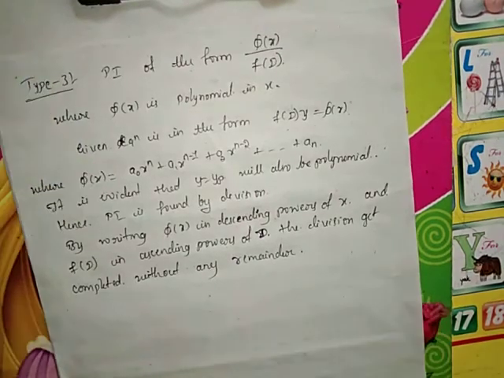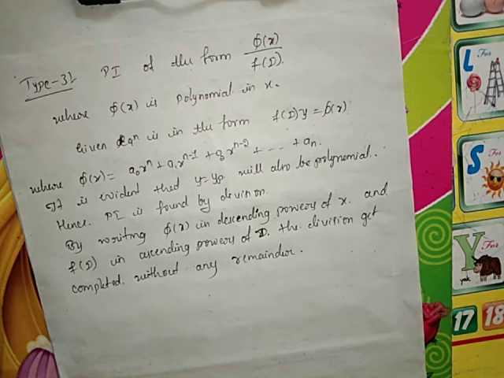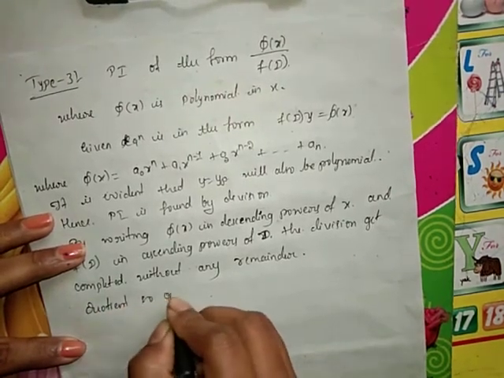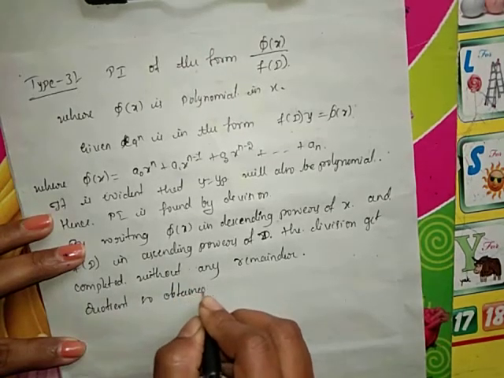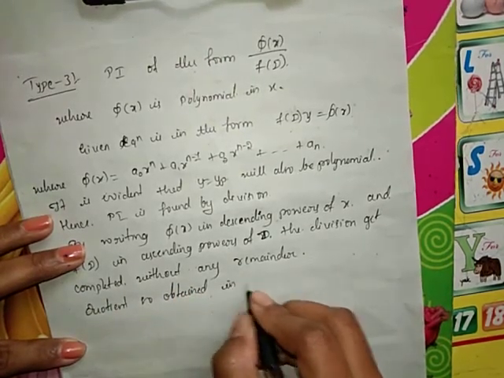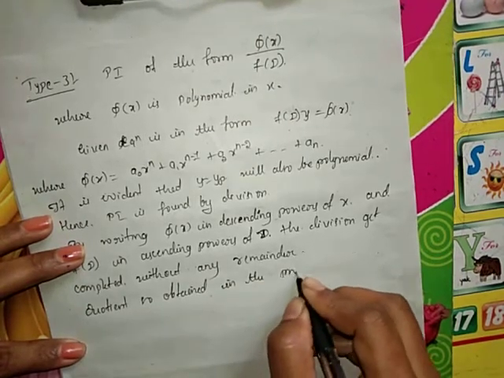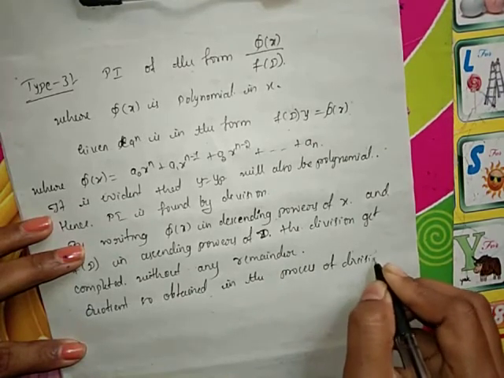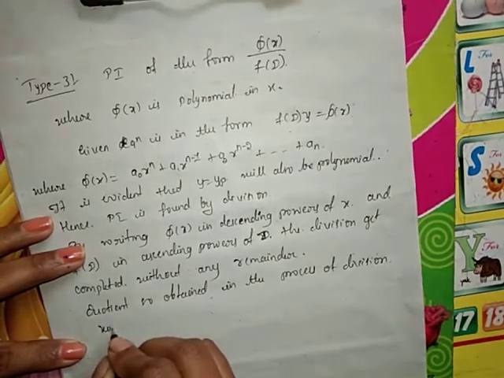When the division is completed without any remainder, whatever quotient is obtained in the process of the division will be the PI.